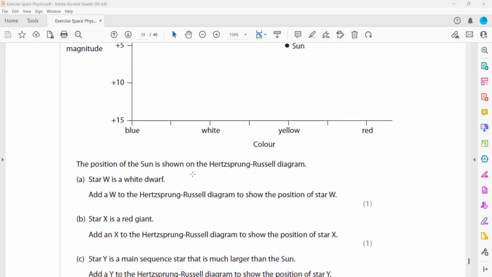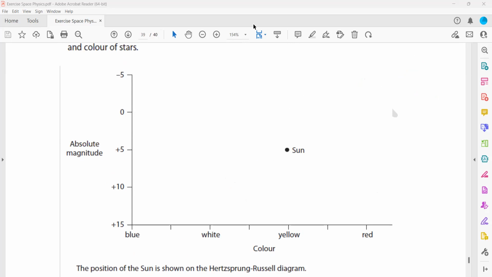Then star X is a red giant. Where can we find a red giant? From the colors, you can also identify where you will have a red giant. Which region will have a red giant? In the absolute magnitude, the red giants should be here.